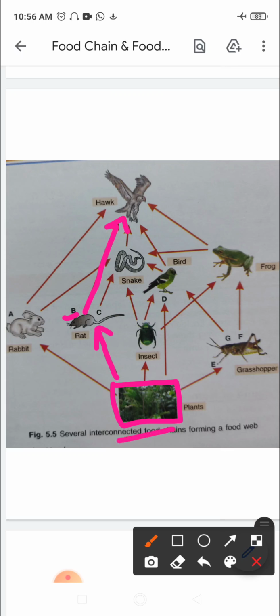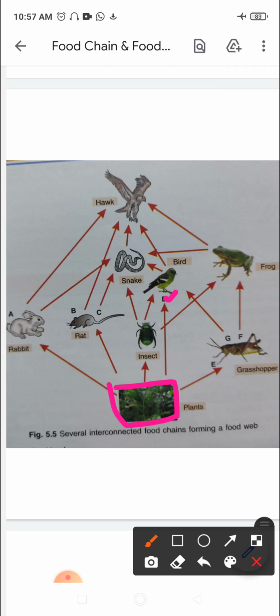Now if we come to the C food chain, right here, this one, in this case plants are eaten by rat. Again here, producer, plants are eaten by rat, and rat is eaten by snake. Snake is in turn eaten by hawk. So this is another food chain. Coming to the D food chain, again the producer would be the same.